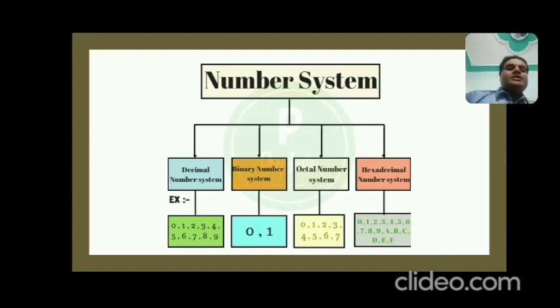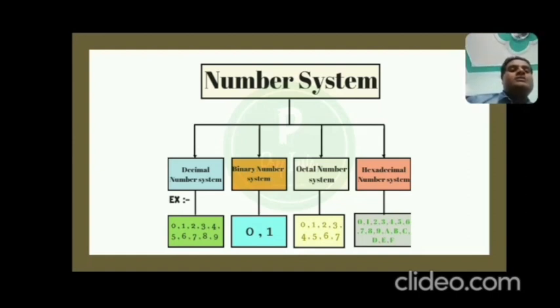And now the binary system, which can be understood by the computer. Binary number system has only 2 digits, that is 0 and 1. So that's why this is known as a binary number system. The base of binary number system is equal to 2 because it can use only 2 numbers. Now octal number system.